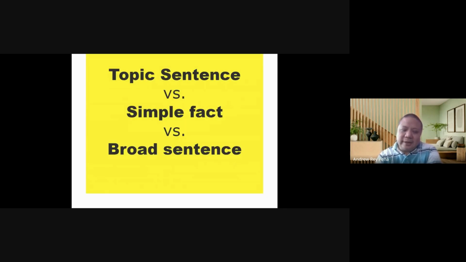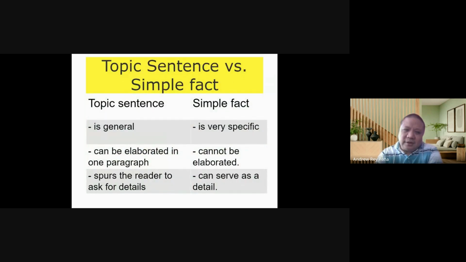Okay? Now, let's talk about a topic sentence versus a simple fact, and a broad sentence. Let's compare the topic sentence versus the simple fact. First, a topic sentence is general. It's general enough to be discussed in one paragraph.